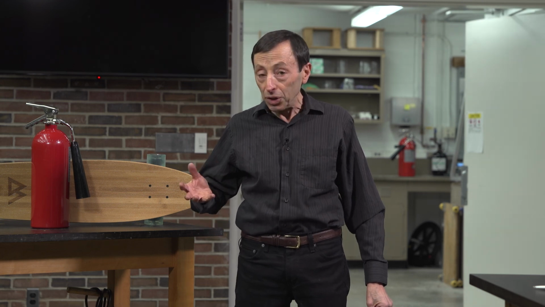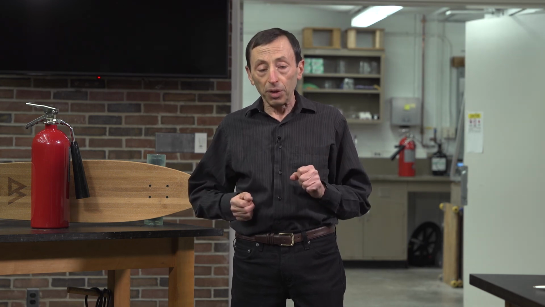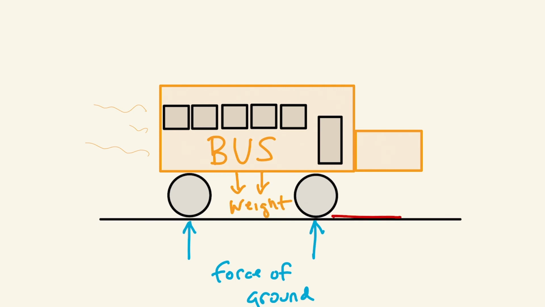We expect that a single fire extinguisher can't make a heavy bus move, except in space, where friction is very, very small. Why does the weight of the object matter? Because the weight of the object indirectly determines how big the force of friction is. The force of friction is proportional to the upward force of the ground on the bus. Newton's second law tells us that because the bus is not lifting off the ground, that upward force must equal the weight of the bus.